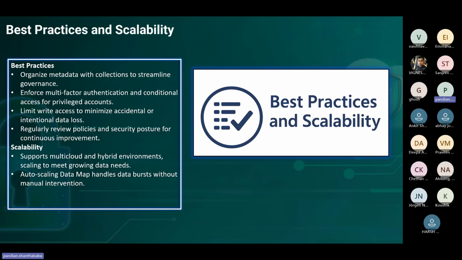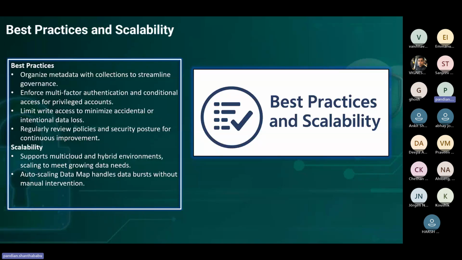So that's going to be insiders, and sometimes outsiders, meaning when the data product is going to the public, the end user. We also have to take care of that, and it's going to be limited write access to minimize accidental or intentional data loss. Mostly, we restrict any data write access, and do a regular review.